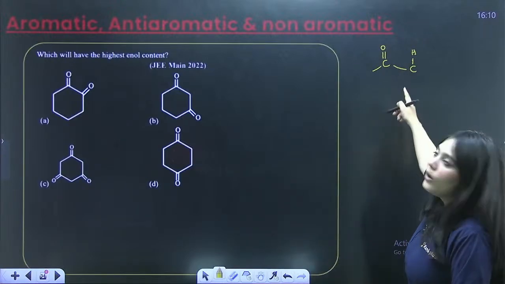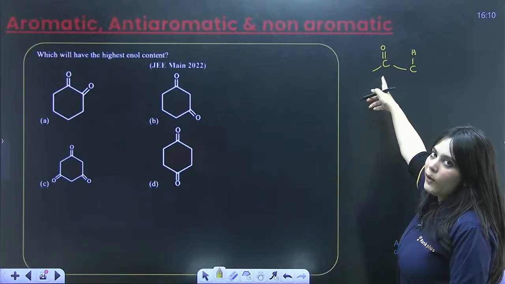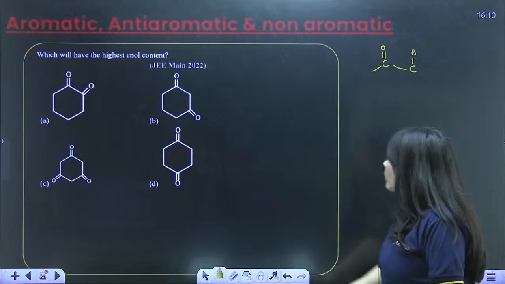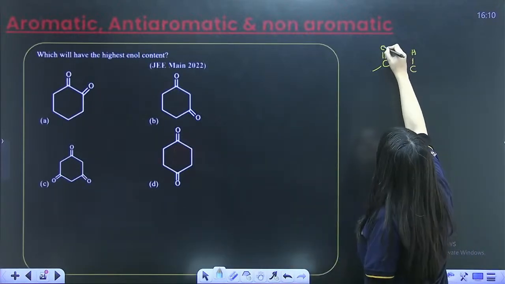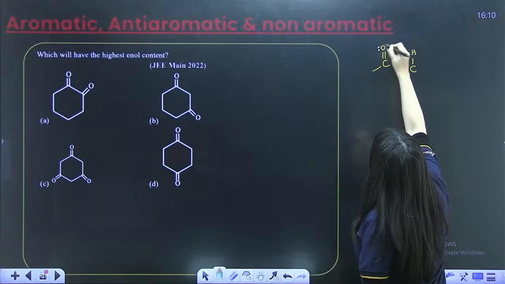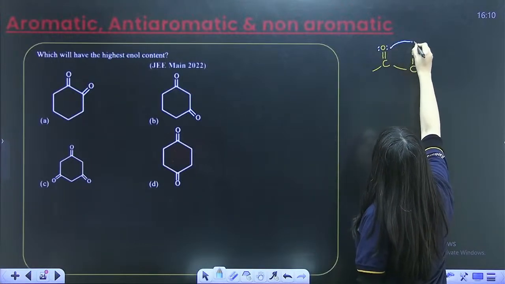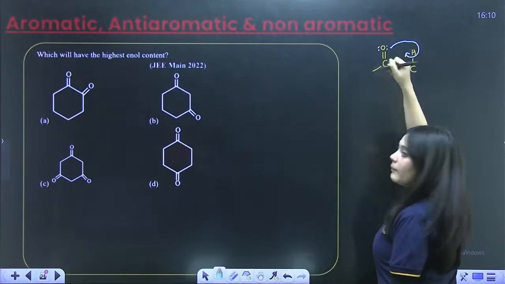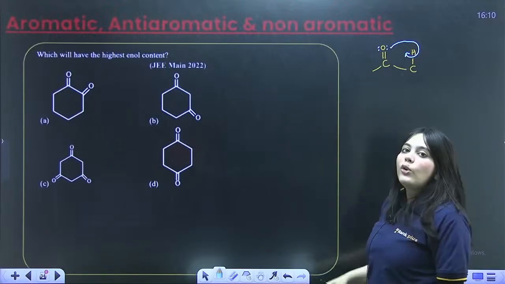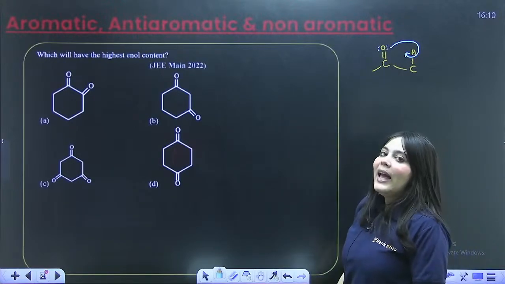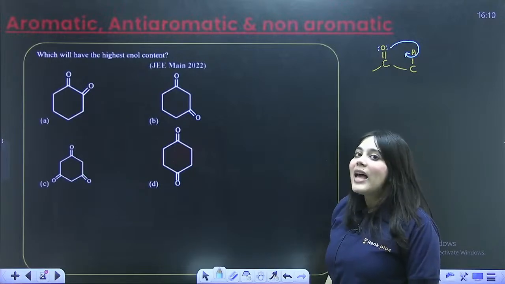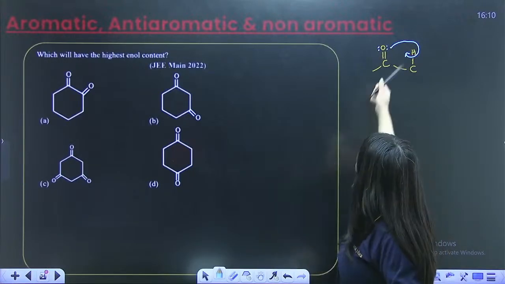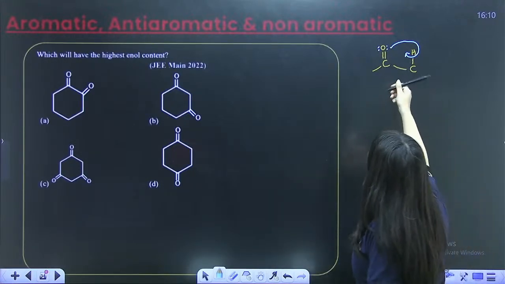This is a keto compound. Keto group, right? C double bond O. So what happens to this CH group over here? This oxygen has a lone pair of electrons, so this oxygen can take away this hydrogen. Why? Because, as I told you, this C=O group is an electron withdrawing group. Hence this hydrogen right next to it becomes acidic. So this hydrogen is acidic, hence this oxygen takes up this hydrogen.